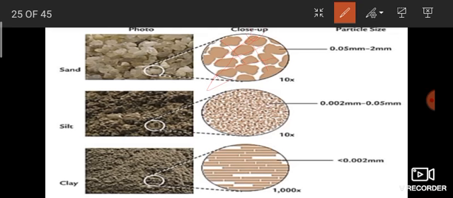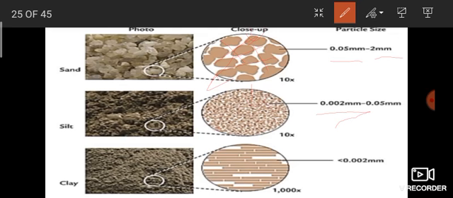The particle size is 0.05 millimeter to 2 millimeter. Next is silt soil. Silt soils are arranged closely, so its size is 0.002 millimeter to 0.05 millimeter. If you pour water, it holds the water sometimes.